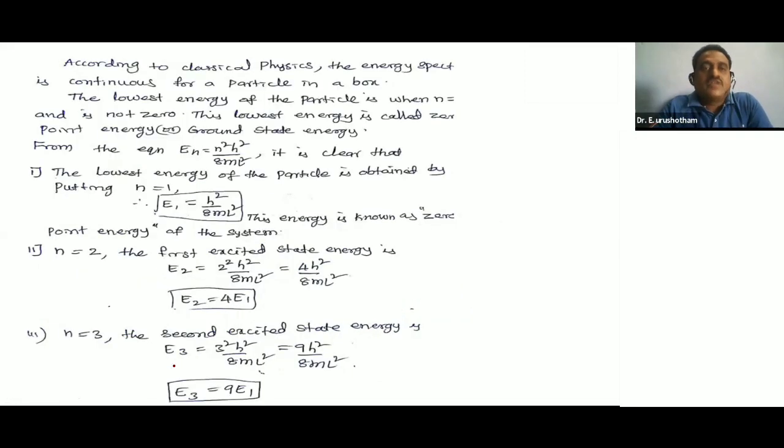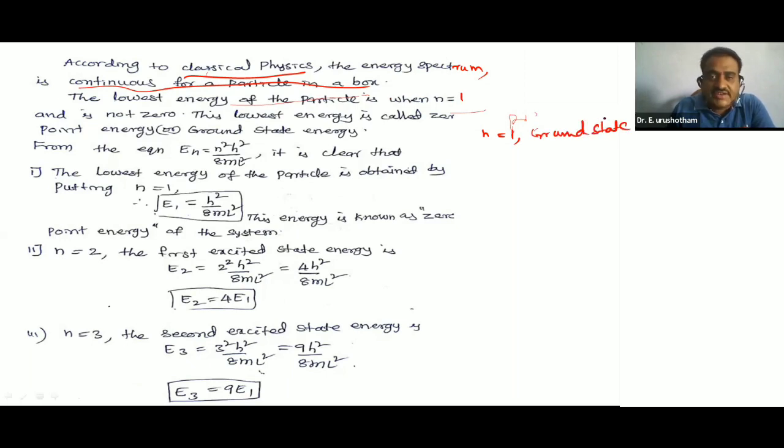According to classical mechanics, the energy spectrum is continuous for a particle in a box. The lowest energy, if n is equal to 1, is called the ground state energy, or zero point energy.